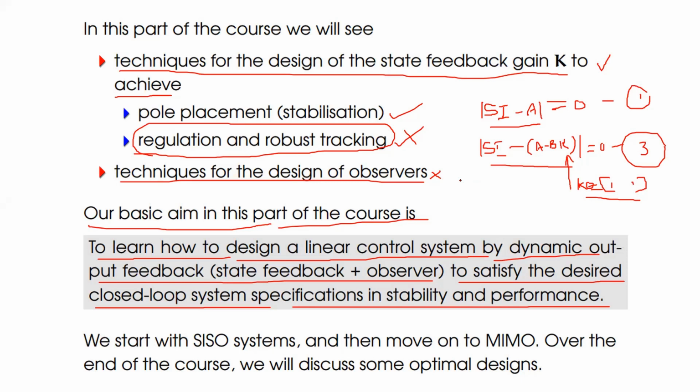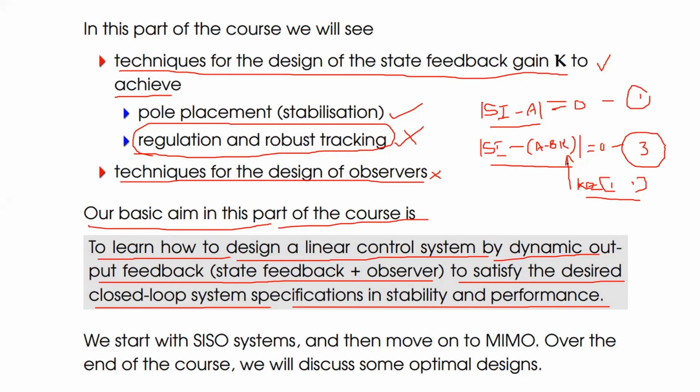Or we can control the stability of the system also. Suppose before connection of the state feedback, the poles are located in the right side of the S-plane. When you connect the value of K, the system will become stable, by connecting the value of gain constant K. So that's the main important thing.